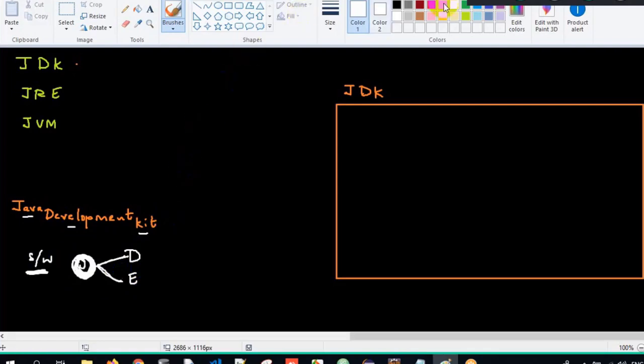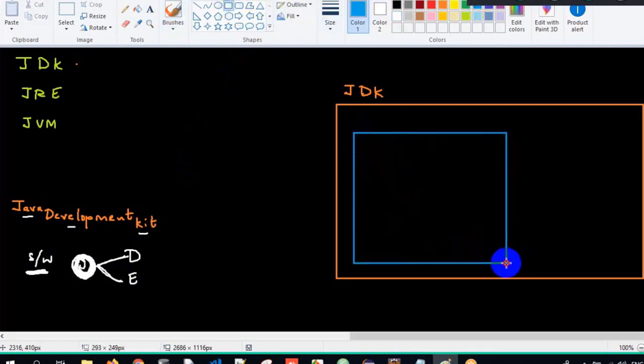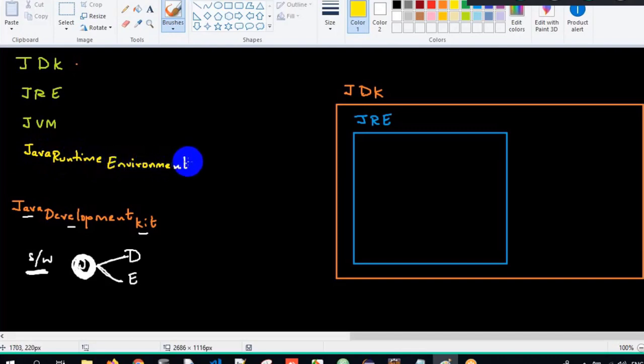Got it? Under JDK, we have two people. One is called JRE. The abbreviation of JRE is Java Runtime Environment.